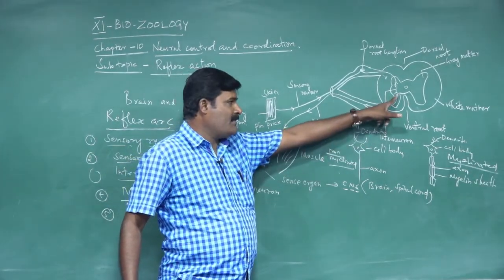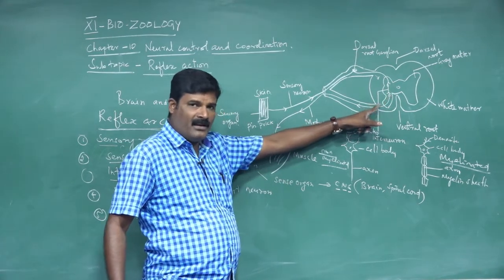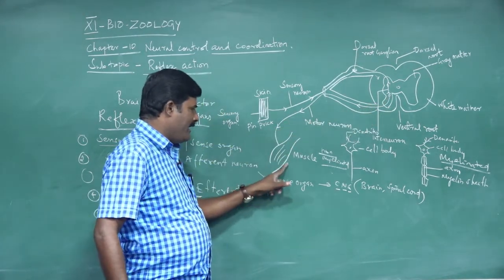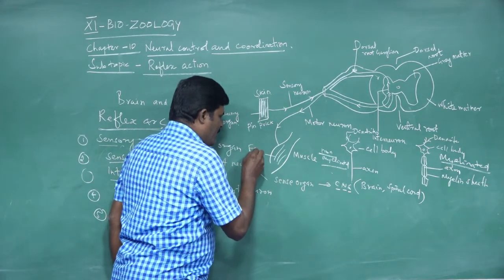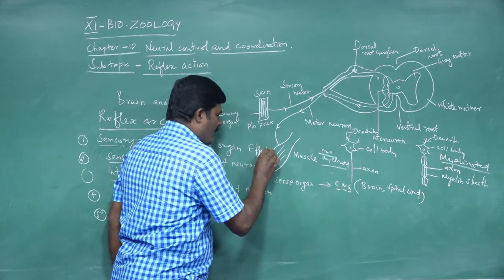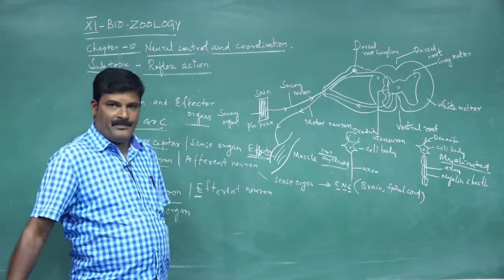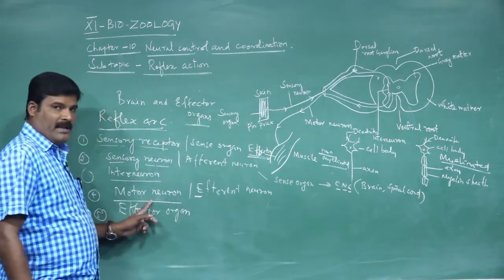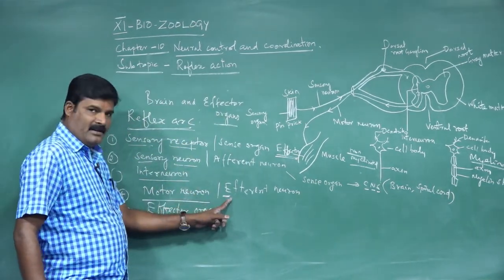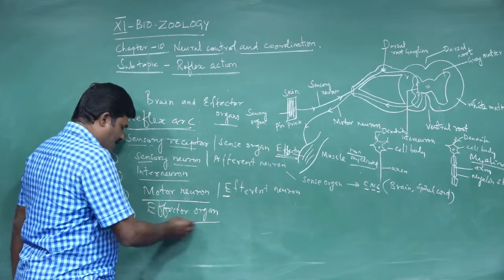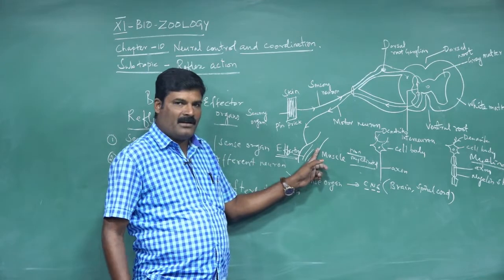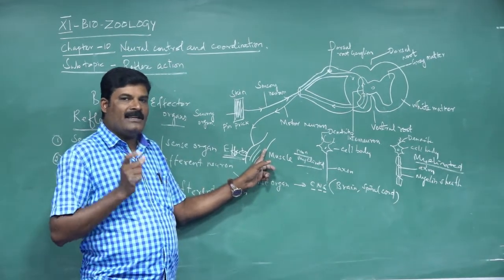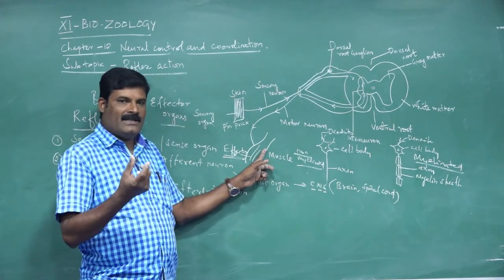These arise from the grey matter of the spinal cord and go to the effector organs. So this organ is called the effector organ. The motor neuron is otherwise called efferent neuron, and the last one is the effector organ. What are the effector organs in our body? Muscles and glands.